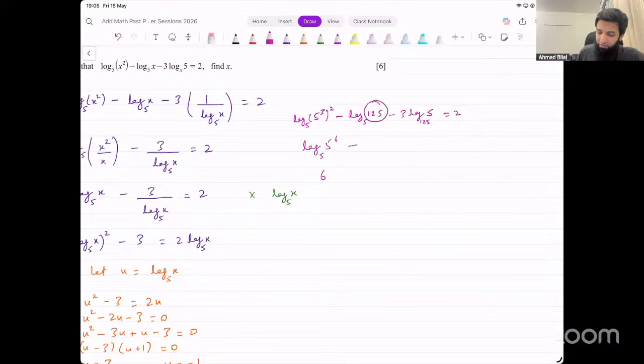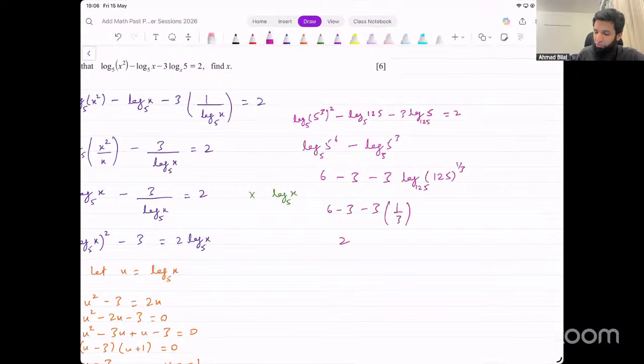What about the second one? This is log of 5 raised to power 3 base 5. That will be negative 3, and we have negative 3 outside. What about this? 125. What power of 125 is going to give us 5? We could write it as 125 raised to power 1 over 3, right? And that will give us 6 minus 3 into 1 over 3, and that indeed simplifies to 2, and that's what we've got on the right side as well, that is 2.